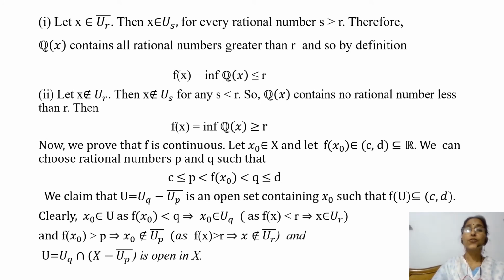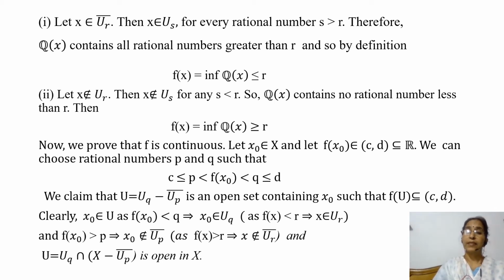We can choose rational numbers p and q such that c is less than or equal to p, is less than f of x naught, is less than q, is less than or equal to d, because we want to find rational numbers. So here we are taking rational numbers between c and d.